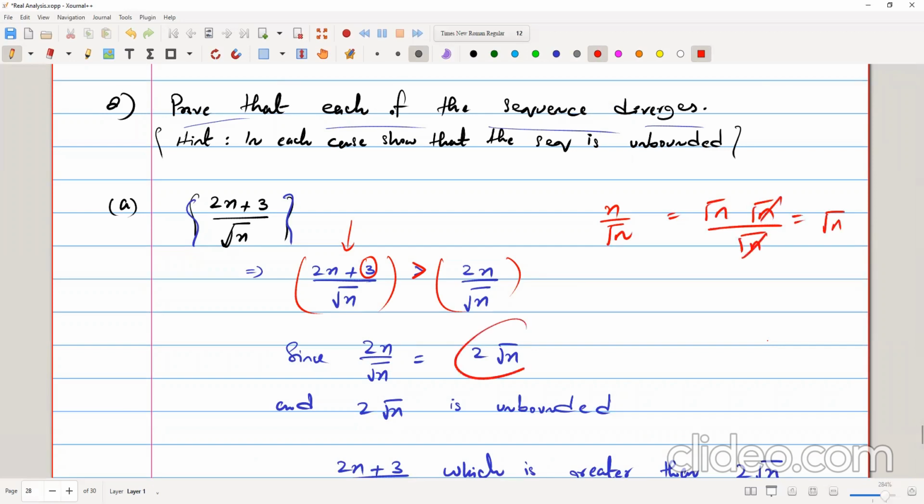So we have 2 square root of n, and we can see that this sequence is of course divergent, because it's increasing and increasing without bound. So it's unbounded, there is no bound, so it diverges, which implies that this sequence is divergent.